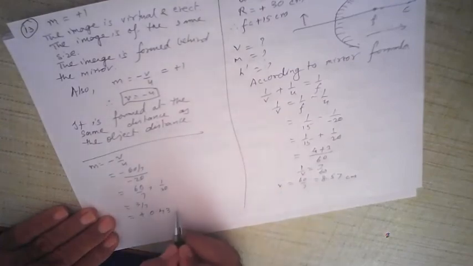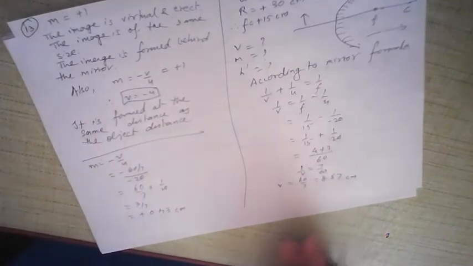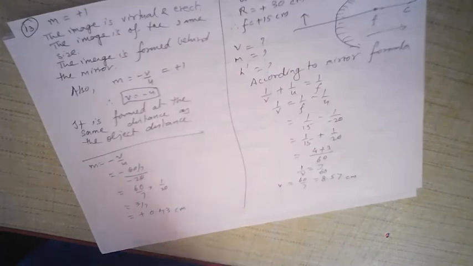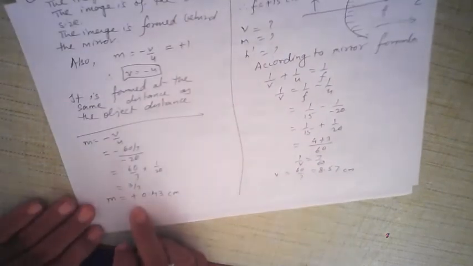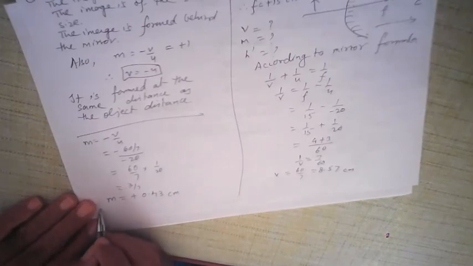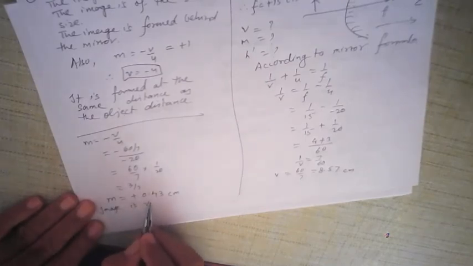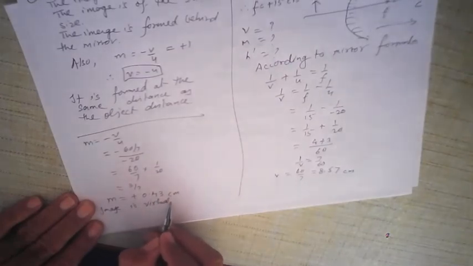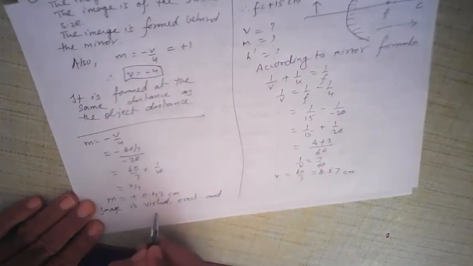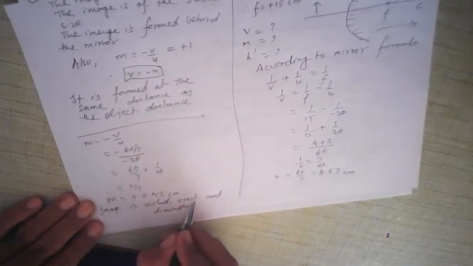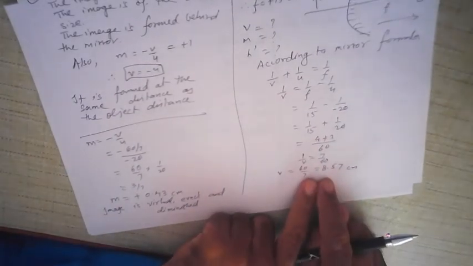Magnification is 0.43. That means it is less than 1 and it is positive. So the image is virtual. If it is virtual, it is erect, and since it is less than 1, it is diminished. And the image is formed on the other side because this sign is also plus.